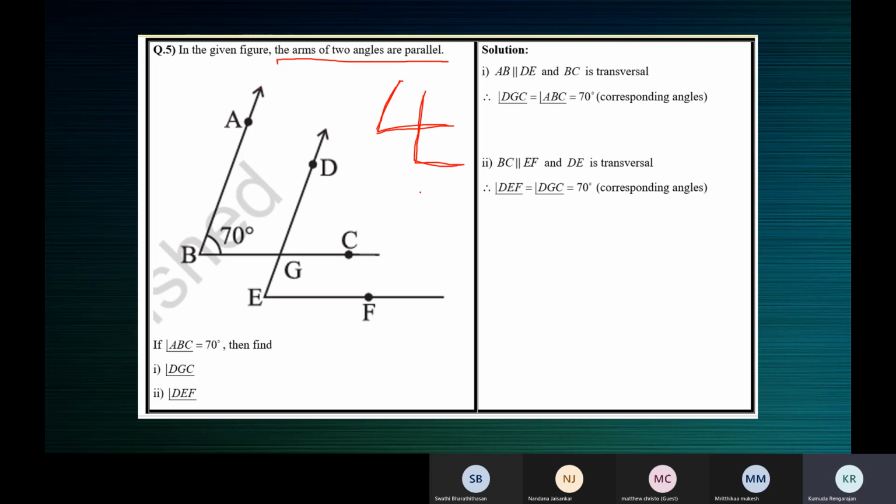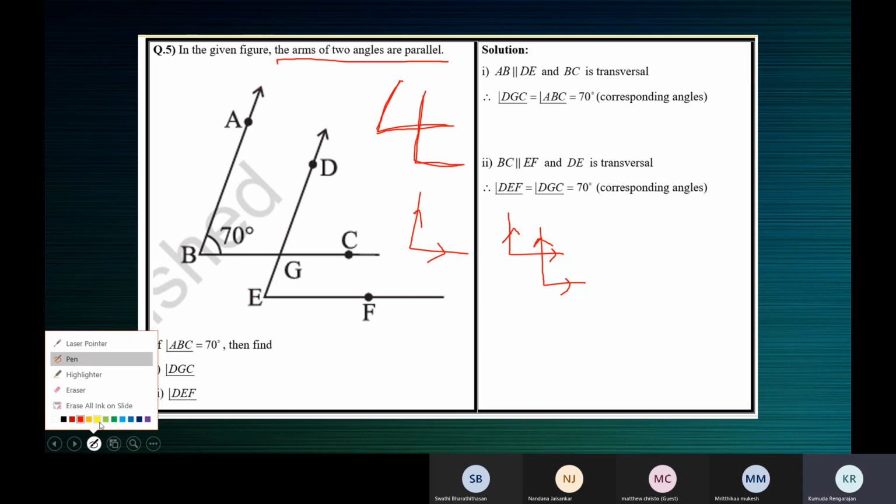See, the arms of the two angles are parallel, meaning not that this is parallel to this. How can these two be parallel? That is not the meaning. The arms are parallel, meaning this arm is parallel to this arm. One arm of an angle is parallel to one arm of another angle, and this arm of the first angle is parallel to this arm of the second angle. That's the meaning. The arms of the two angles are parallel. Let me tell you again.